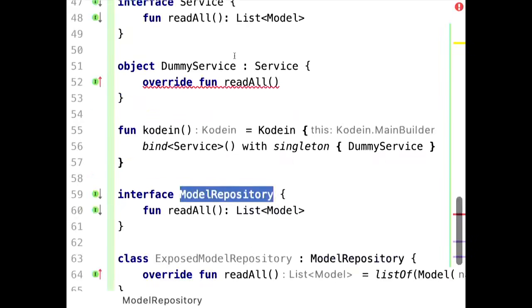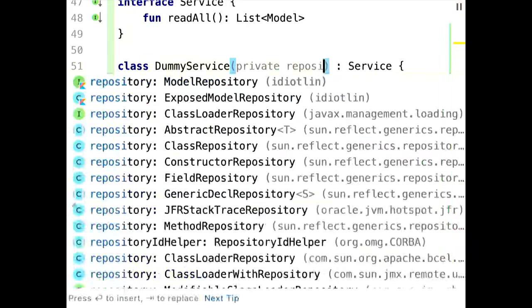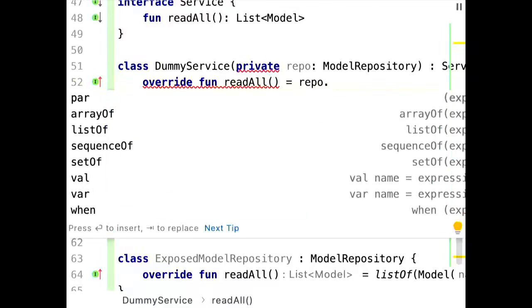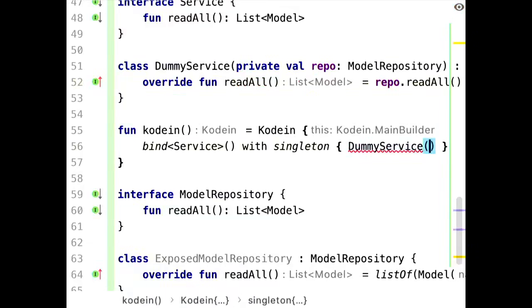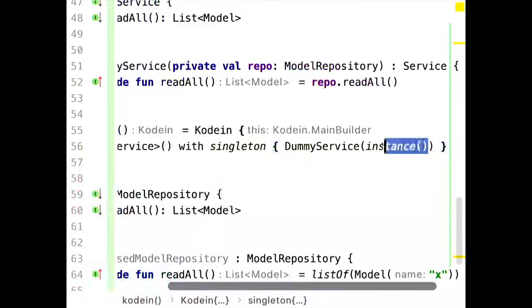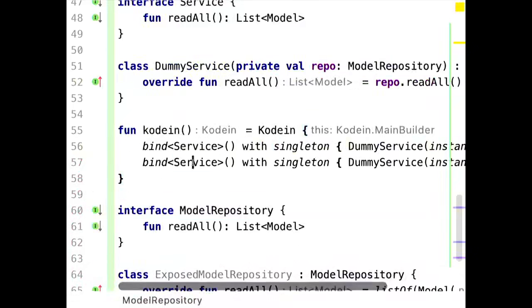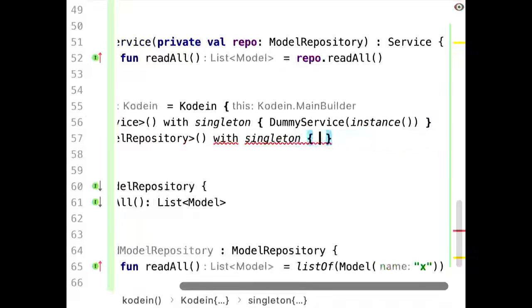And I actually want this service, which now needs to be a class, because it will have a reference to our, let's call it repo. So it just delegates to the repo. Missing a val here, repo, read all. So here, compiler, thank you. And that's interesting. I just say instance, just figure out the type which is needed here and somehow do your magic. So I need to satisfy here. I'm again here doing no test first, shame on me.